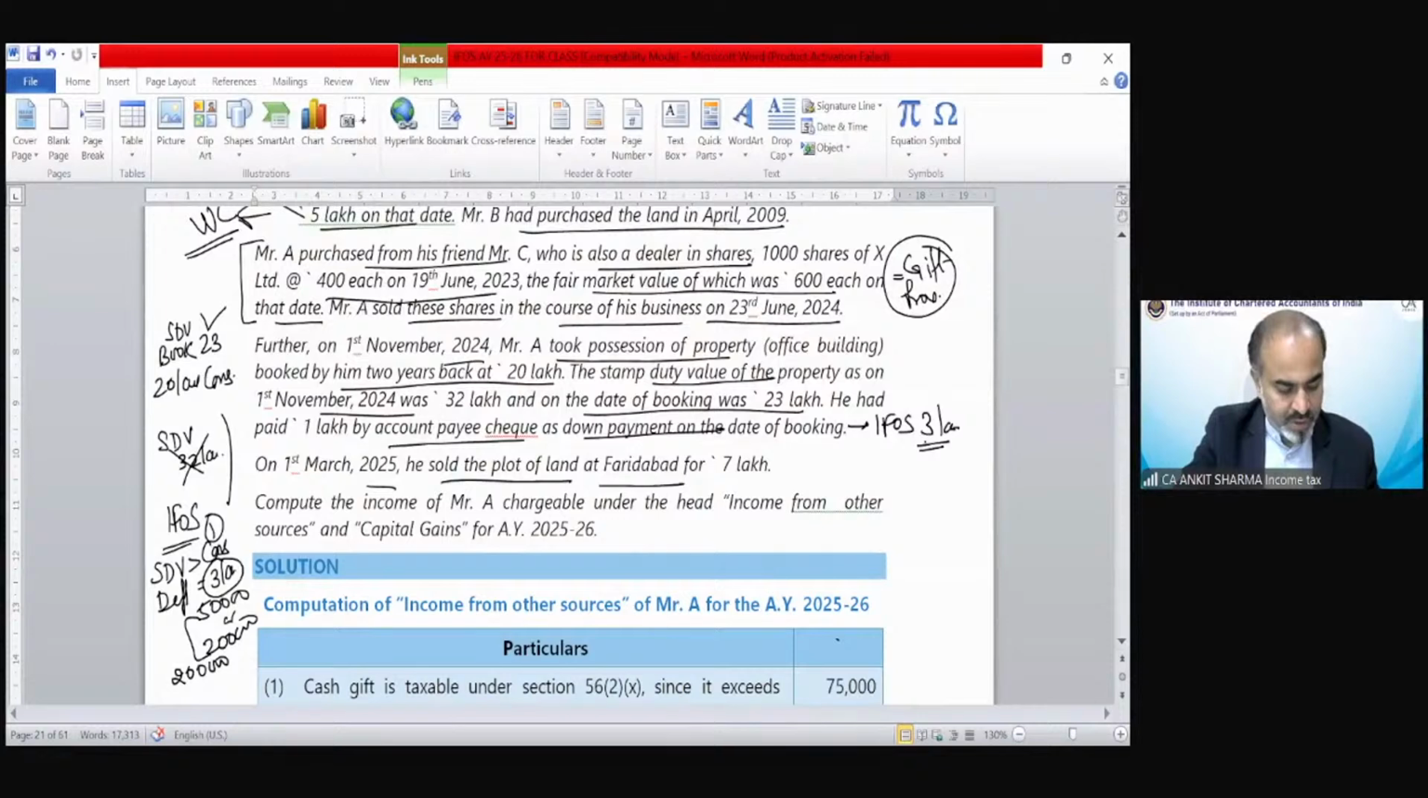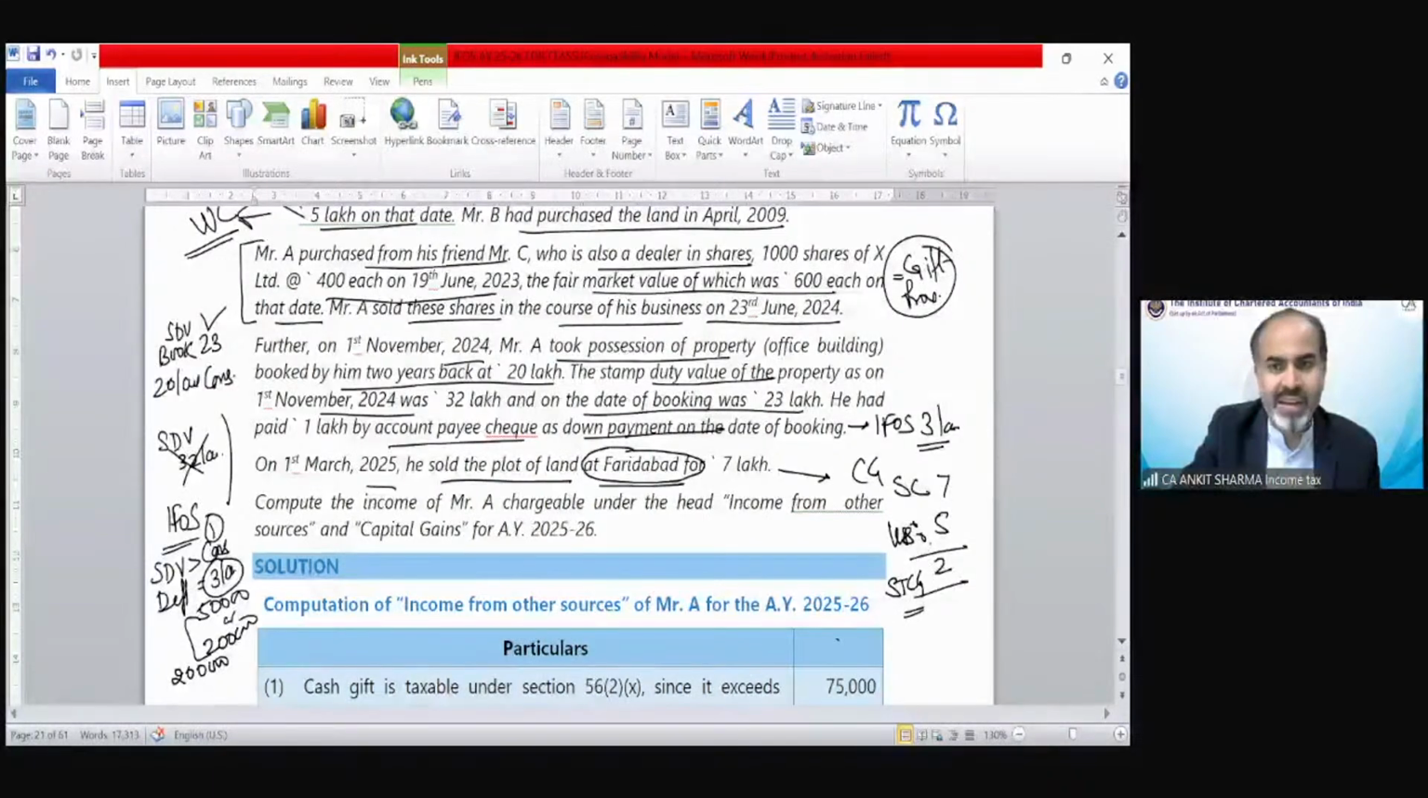Clear? This would be the income from other sources part in this transaction. Now the plot of land, whatever he received for 5 lakh rupees, which becomes his income from other sources, has been transferred for 7 lakh. This is capital gain, sale consideration 7 lakh. Purchase price would be 5 lakh rupees because that has been treated as his income under income from other sources. So 2 lakh would be short-term capital gain.